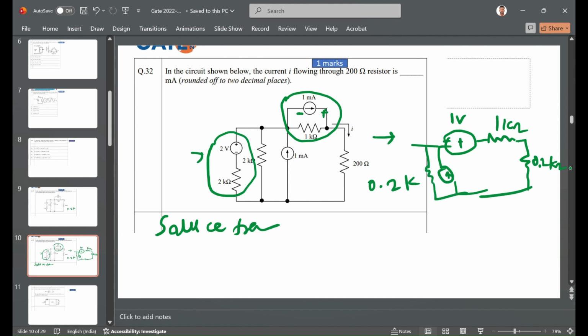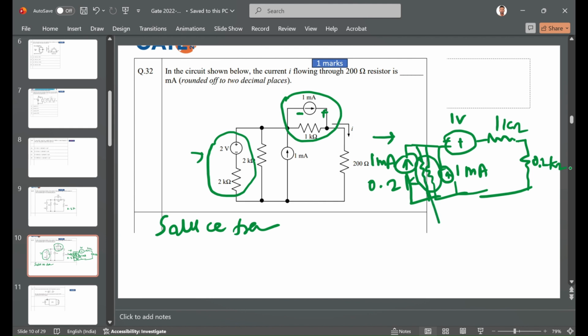If we convert the voltage source into a current source, then again current will flow like this. How much current? 2 upon 2, 1 milliampere. Okay, and 1 milliampere is from here, and I guess one more resistor comes from here.